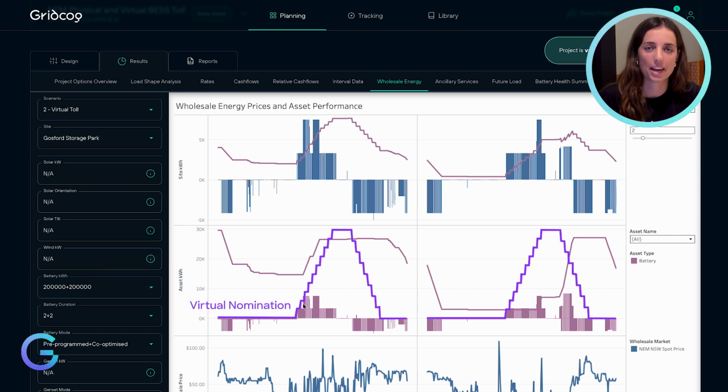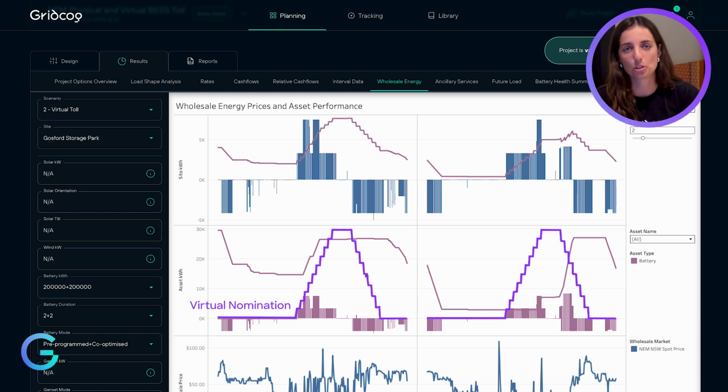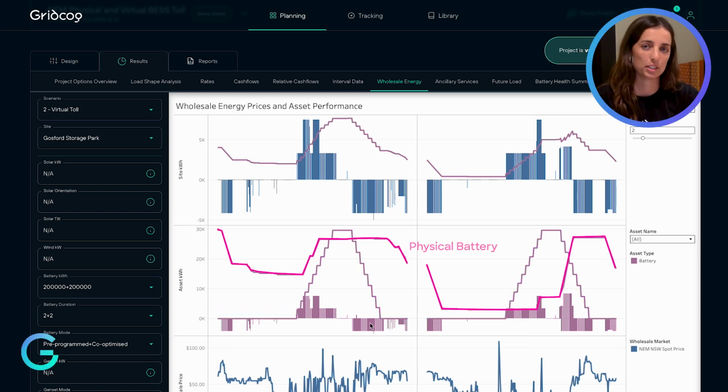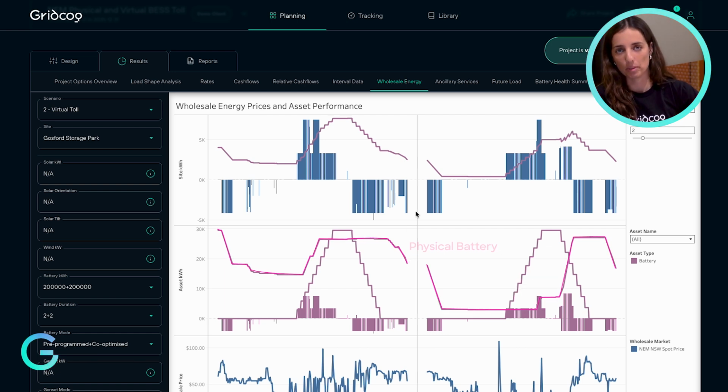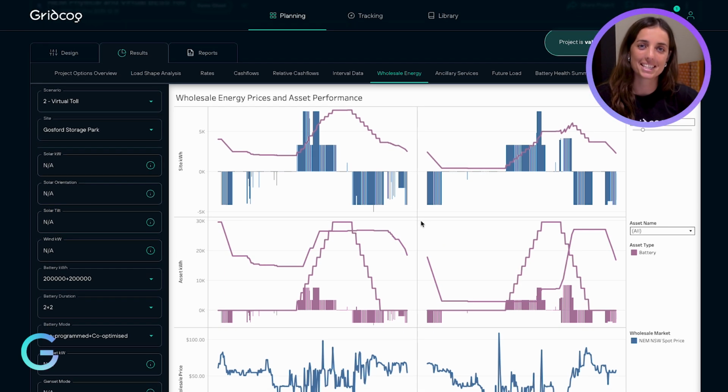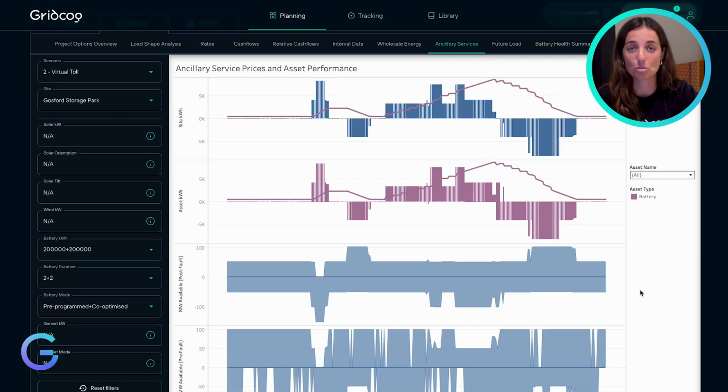Looking at the wholesale energy dashboard, we can see the virtual nomination and the behavior of the physical battery. While the physical battery often follows the off-taker nominations, it is also being optimized independently from the virtual nominations and to maximize the asset owner's revenue. It is also offering capacity into frequency control markets, which we could investigate on the ancillary services dashboard.